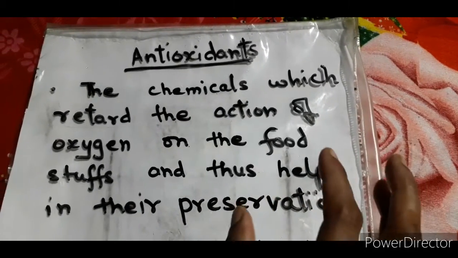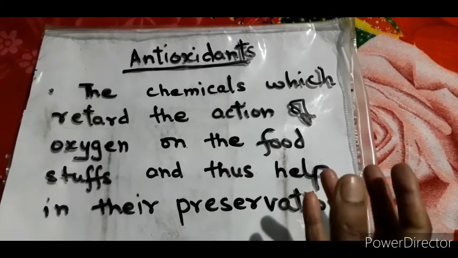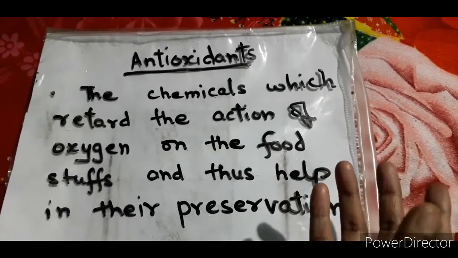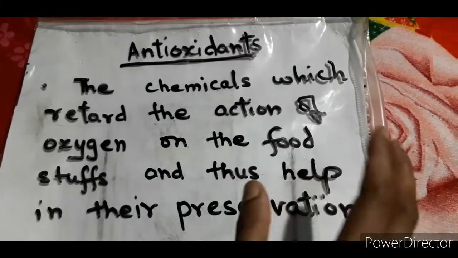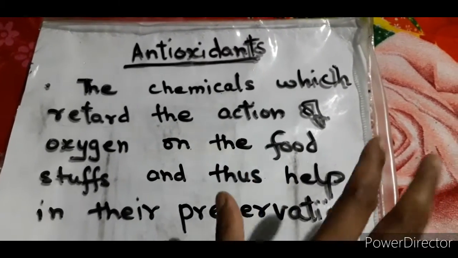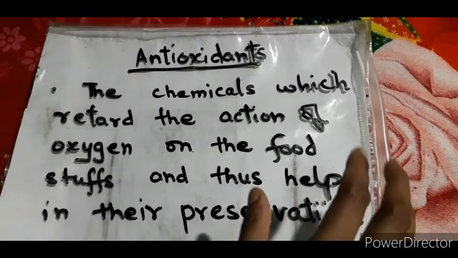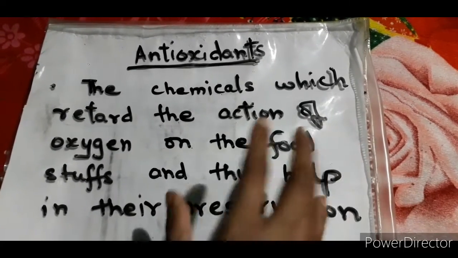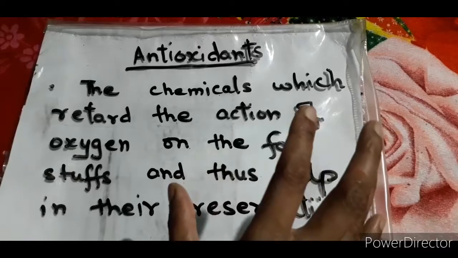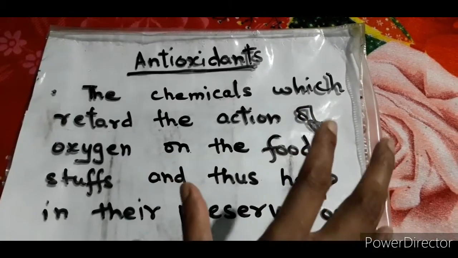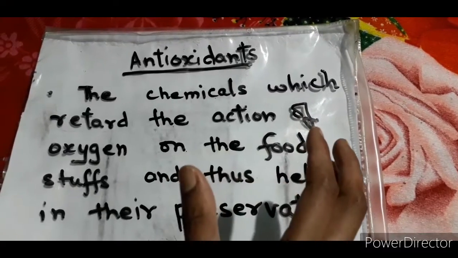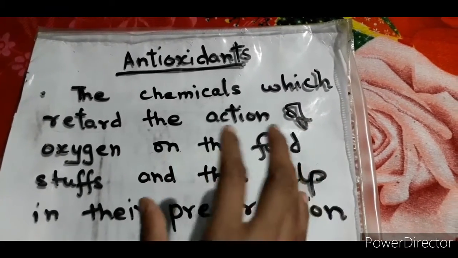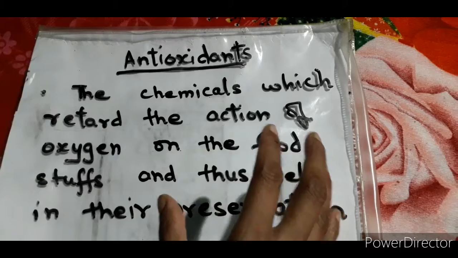So you know that in our day-to-day life we cook food, and within one day or two days it gets destroyed, or you cannot eat it the next time, because it has been affected by the oxygen that is present in the atmosphere. So what happens is that these antioxidants basically retard the oxygen, and they help you keep your food for a longer period of time. And we have different chemicals also.